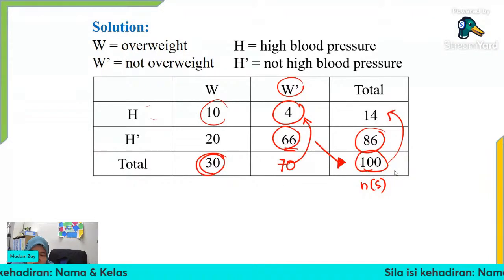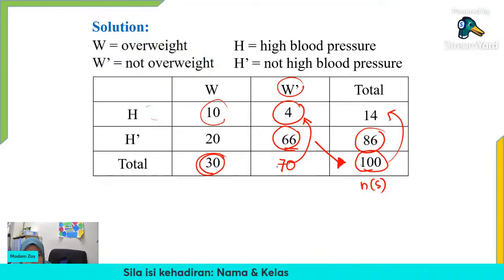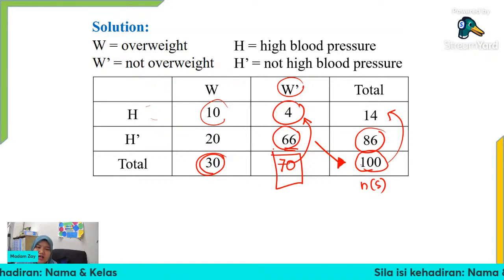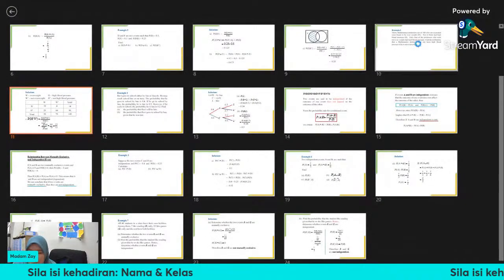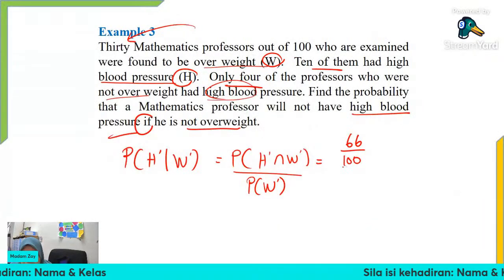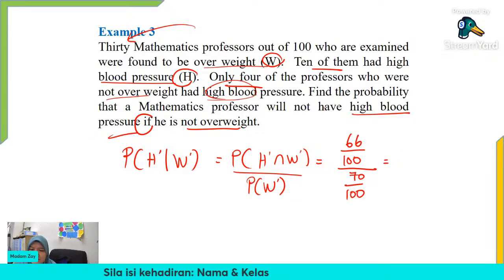So 66 over 100. And then what is the probability of W prime? W prime is the total 70 over 100, because from the not overweight, it can be high blood pressure or not high blood pressure. Okay, so divide by 70 over 100. So the answer here is equal to 0.943.